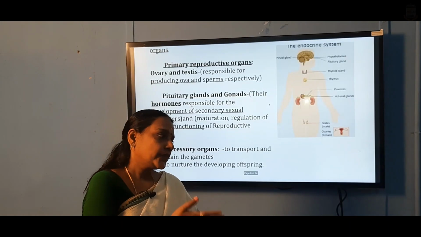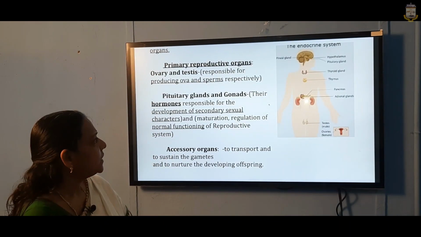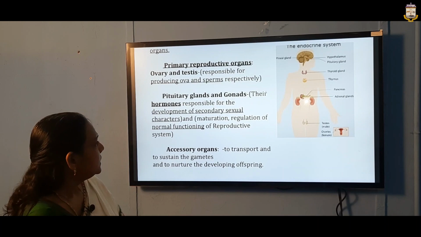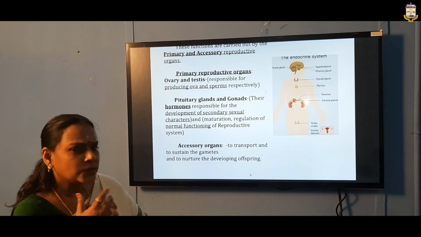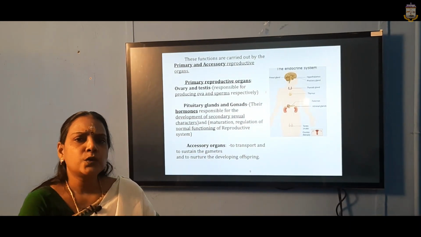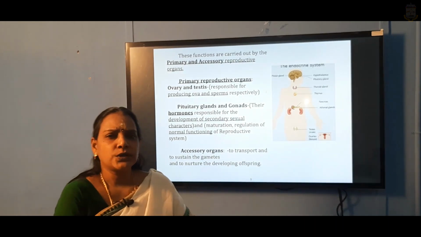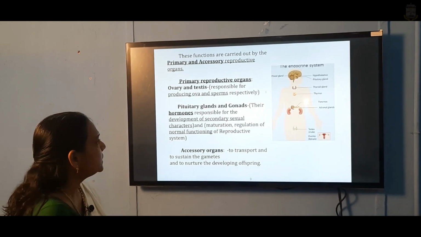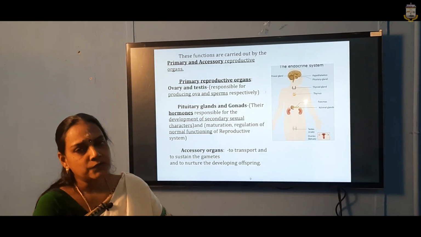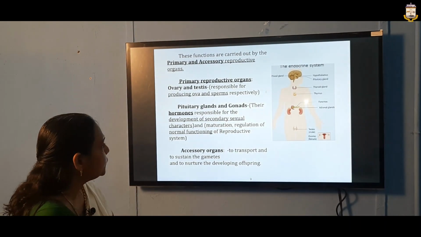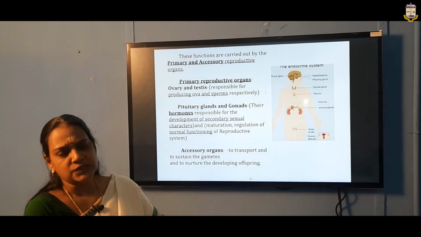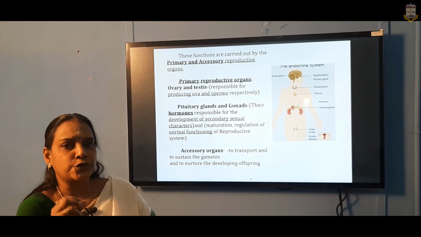So, next, after this what will happen? We have to find what are all the organs which are involved in this reproductive system, and what are all the accessory reproductive organs associated with it. The first one is the primary reproductive organs. We should know what the primary reproductive organs are.